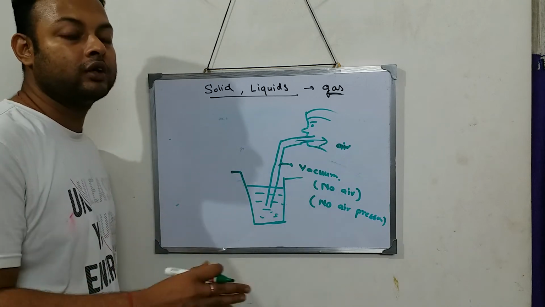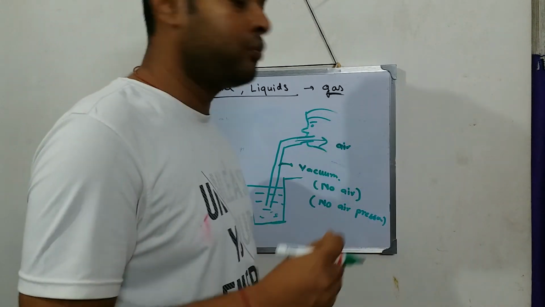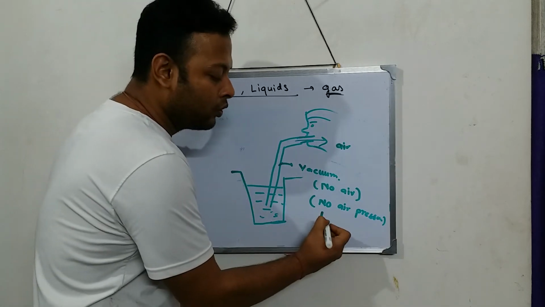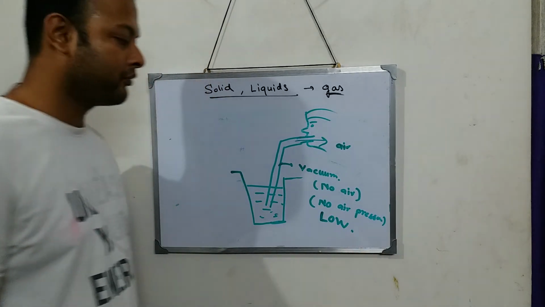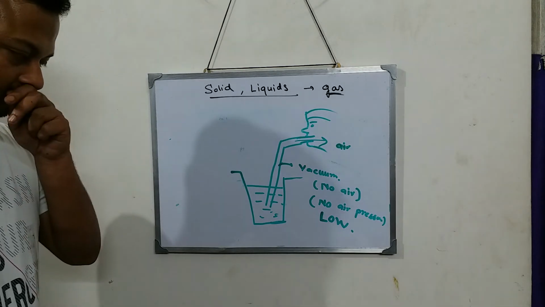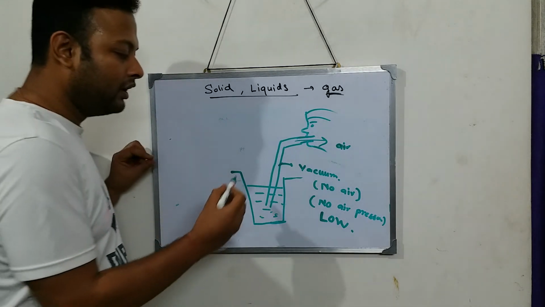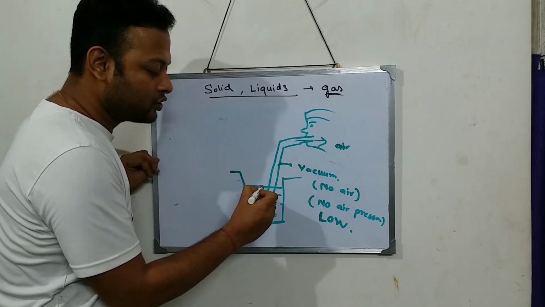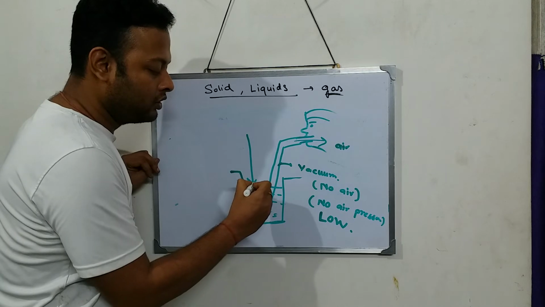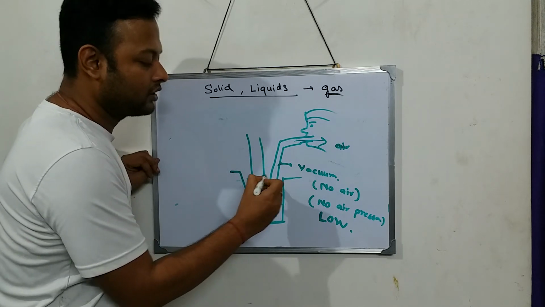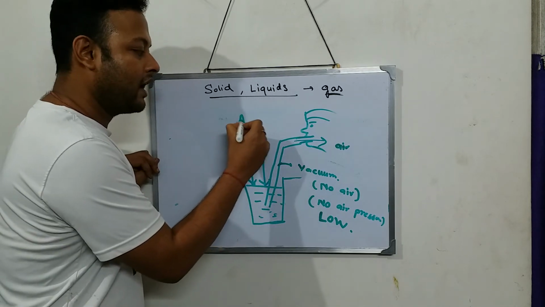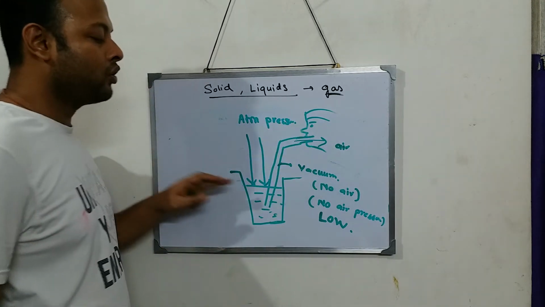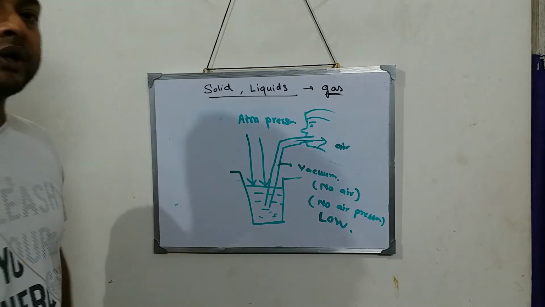So right now in the straw there is no air pressure, or in your book it is given as low air pressure. No air pressure or low, L-O-W, low air pressure. This part clear? But atmospheric pressure is acting. So on the surface of the drink, what is acting? Atmospheric pressure is acting on the surface of the drink.